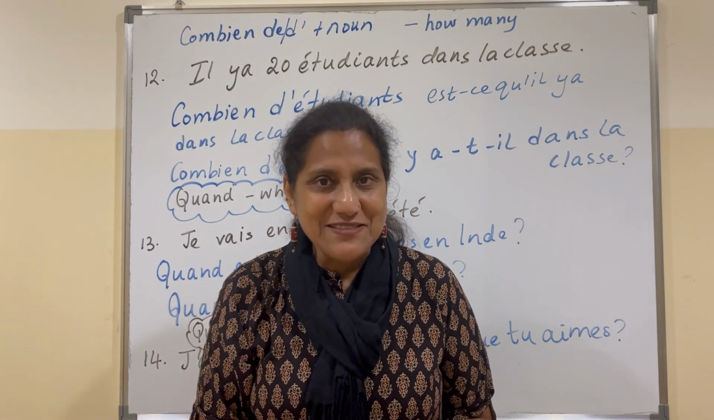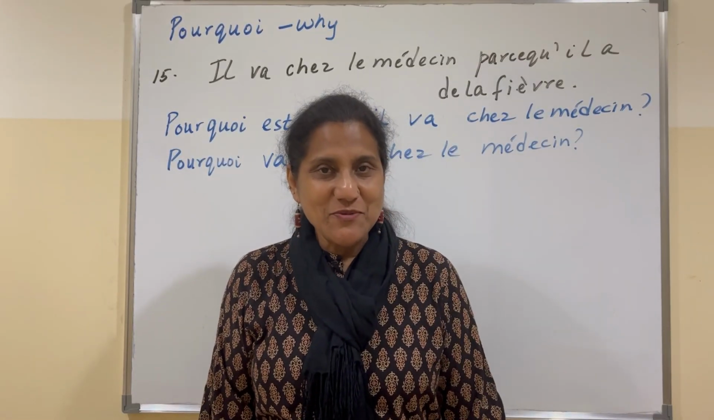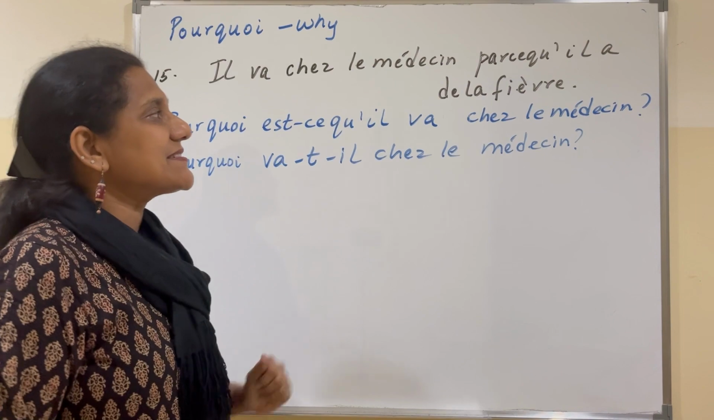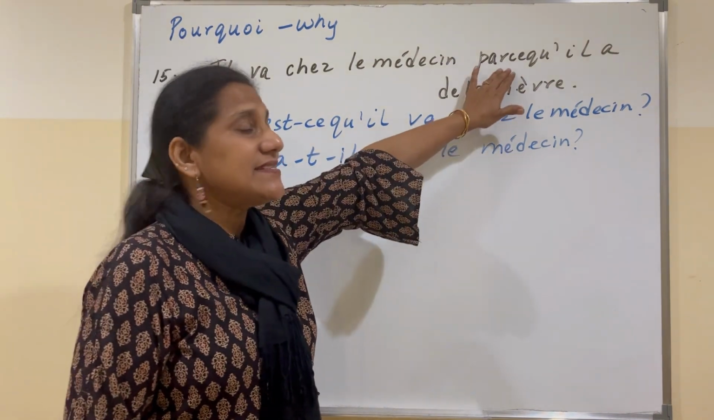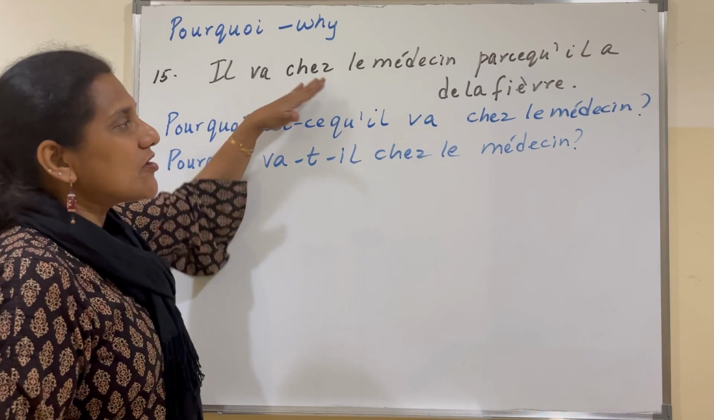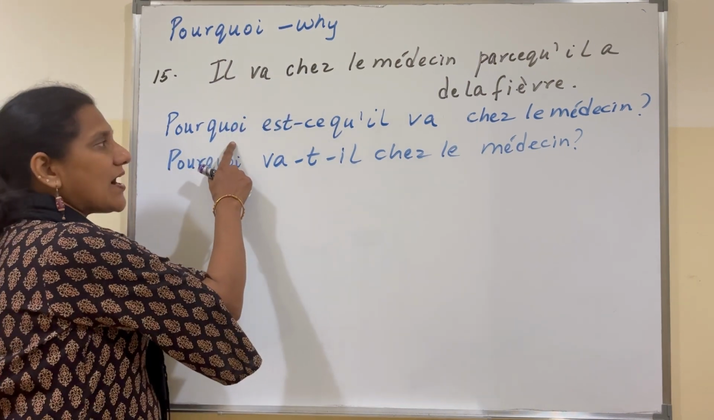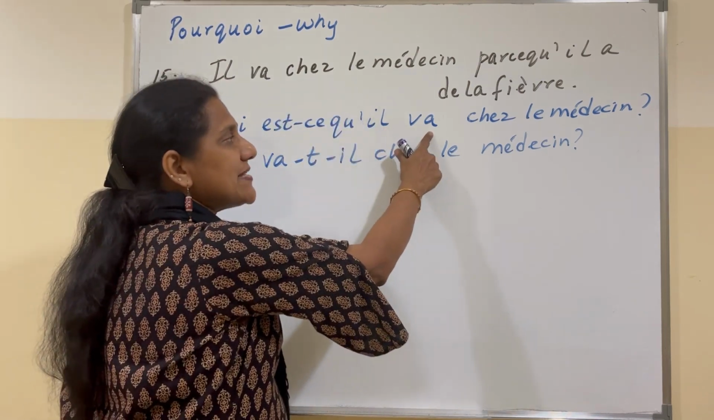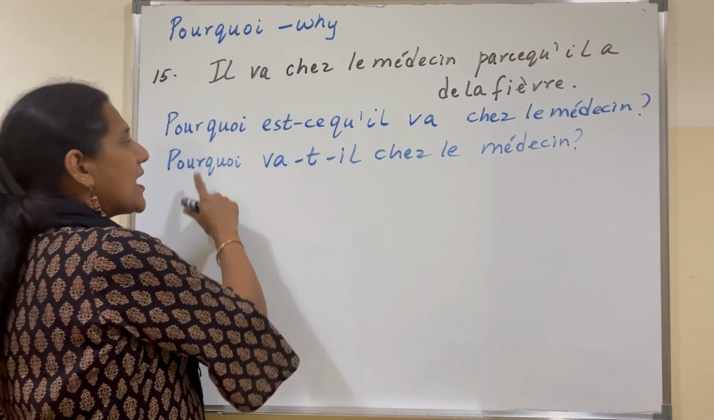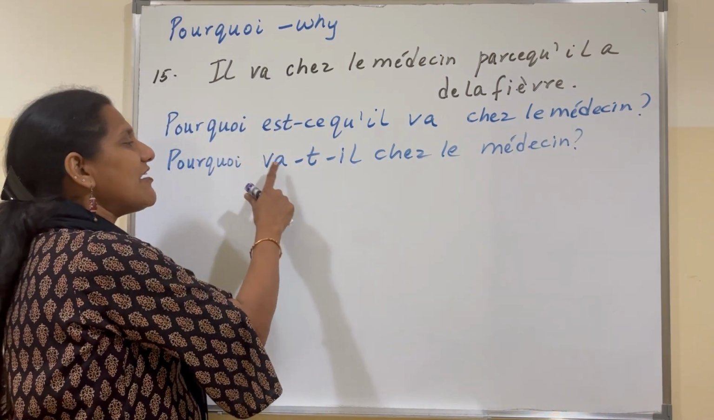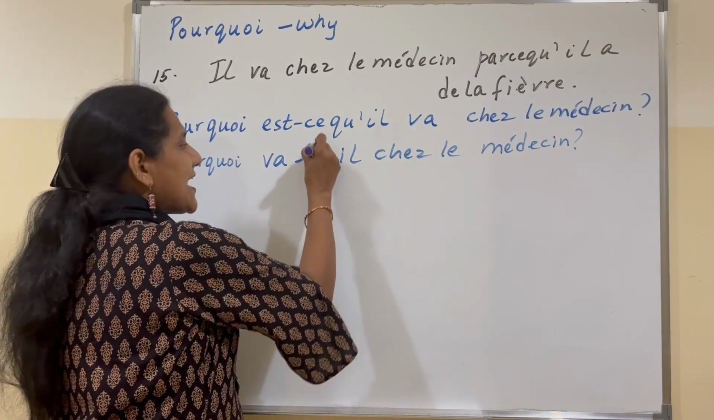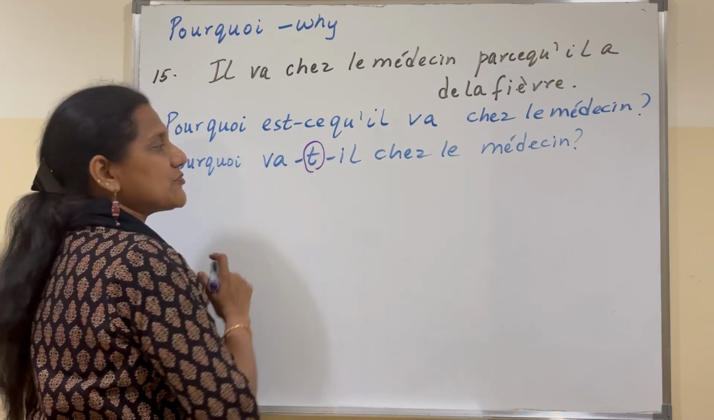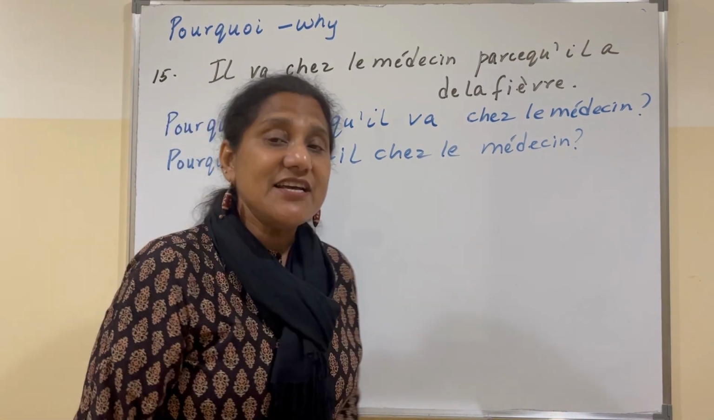Let's look at some more examples. Let's see how to frame questions with pourquoi. Pourquoi means why. So, il va chez le médecin parce qu'il a de la fièvre. Parce que means because. So, why is he going to the doctor? Because he's got fever. So, pourquoi followed by est-ce que. It doesn't change. It remains the same and the verb also remains the same. Chez le médecin. So, I don't want to use est-ce que. I'll use pourquoi va-t-il. Don't forget that the verb aller, in such a case when there's clash of vowel, we need to put T. So, pourquoi va-t-il chez le médecin?